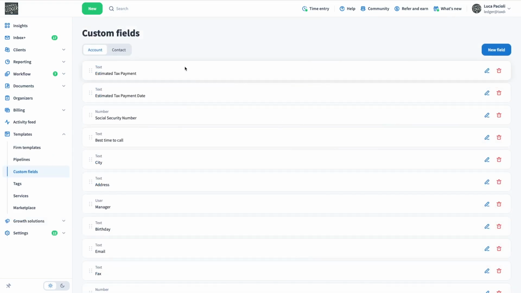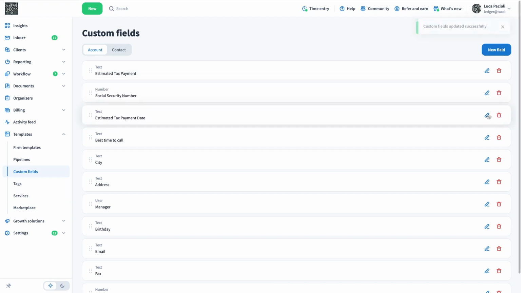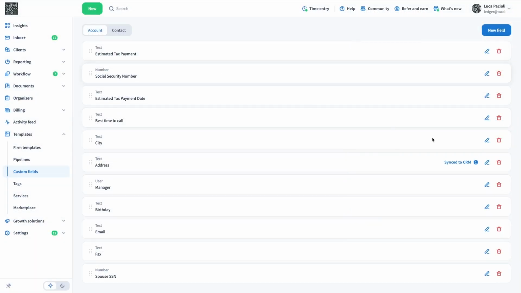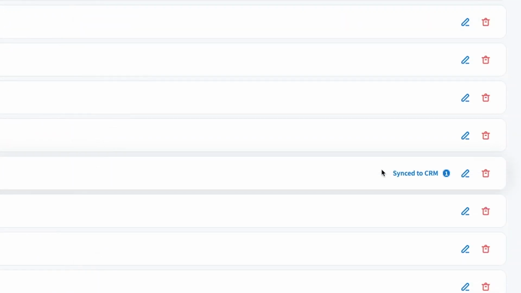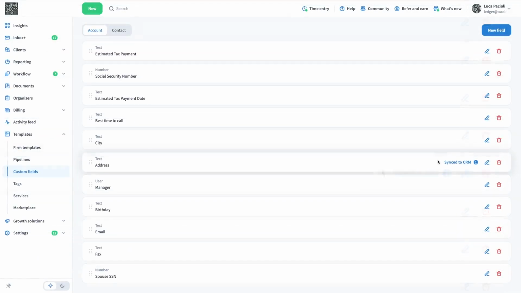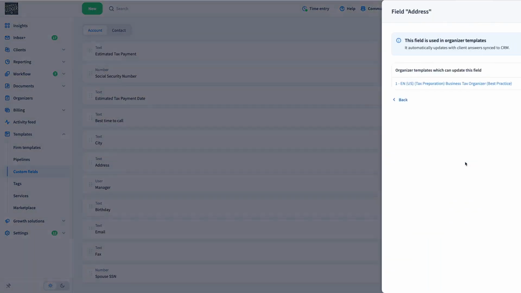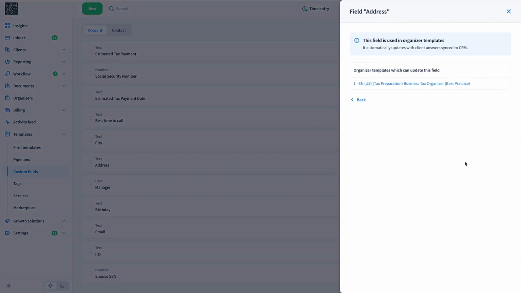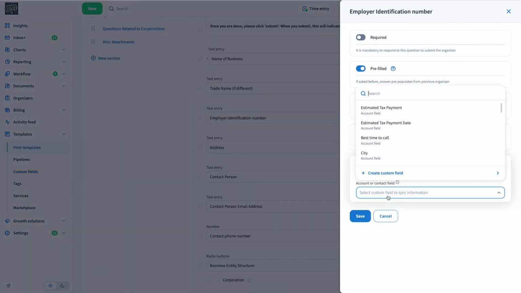You can manage all custom fields in the Custom Fields page. From there, you can create, edit, delete, or reorder them. If a field is labeled Sync to CRM, it means its values can be updated via organizer responses. Clicking on it will show which organizer templates are linked. Even if a template doesn't have automatic sync enabled, you can manually select specific fields for syncing.